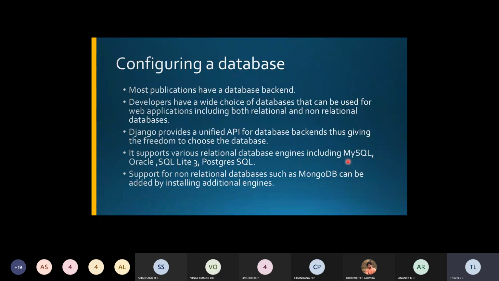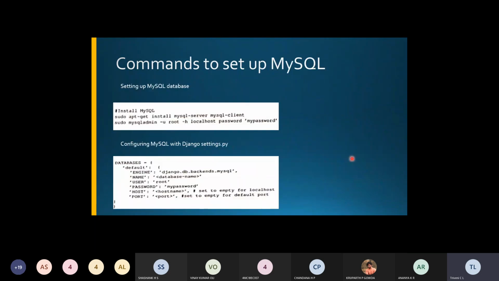So what we'll do is, for our example, we'll take MySQL, right? We'll set up this MySQL database with the Django project. That one we'll take in the next slide. Now in this slide you can see we have the commands to set up MySQL. This is the first one, right? You have to install MySQL and use sudo Linux-based commands.